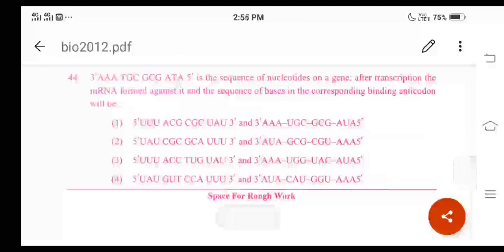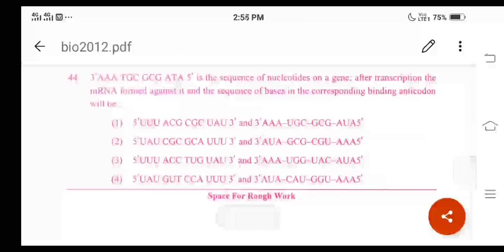After transcription, the sequence of mRNA will be, we are going to write it like this, in 5' to 3' direction: UUU, then UACG, then CGC, then UAU. This is the first option, in 5' to 3' direction. We mention the polarity in 5' to 3' direction because during the transcription process, the DNA dependent RNA polymerase catalyzes the polymerization in only one direction, that is 5' to 3'.